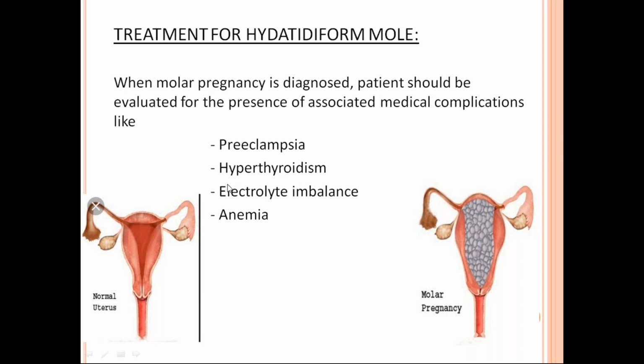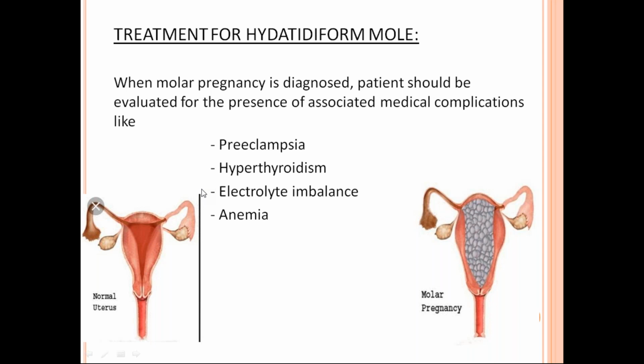I told you about thyroid and serum electrolytes because of hyperemesis, and anemia, because sometimes the patient presents with bouts of bleeding, or with on and off spotting for many days. The patient can present in many ways. If she is having bleeding for so many days, she will have anemia, so you have to correct the anemia and then post the patient. These are the minimum things you have to do before suction evacuation.